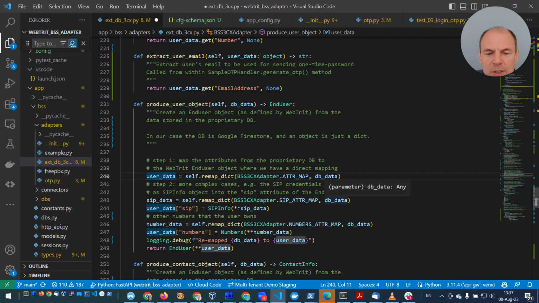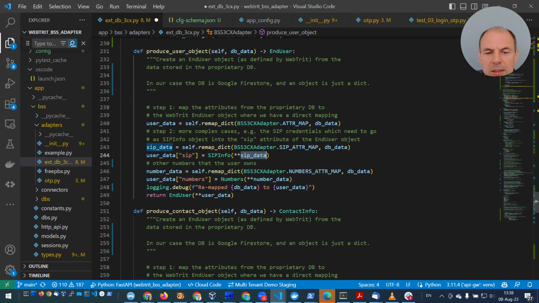We do something very similar, but now we use a different mapping list and we produce SIP data. And now, instead of user data, we create an object SIP info using remapped SIP data. And similar to that, we remap number information, we create an object called numbers, and we assign it to our user data. And after that, we return a new object based on information we need.